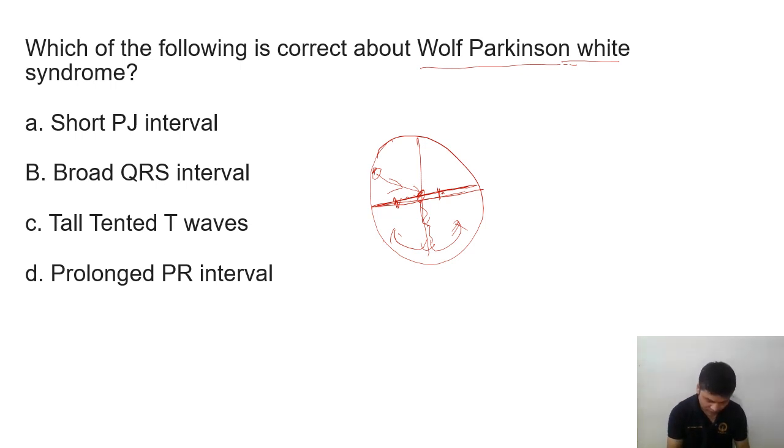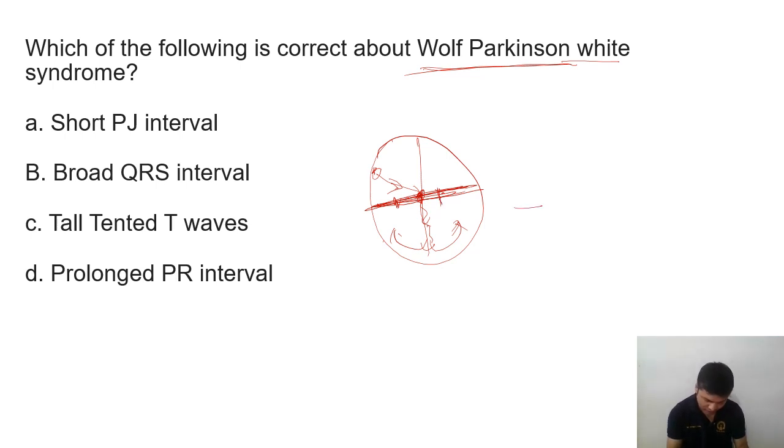So the impulse, while reaching the AV node and before it reaches the ventricle, crosses through that channel and goes to the ventricle. Normally we don't have any channel other than the AV node to pass the impulse from the atrium to the ventricle. But in that case, we have another type of channel which can conduct impulse faster than the AV node, and that actually causes early depolarization.